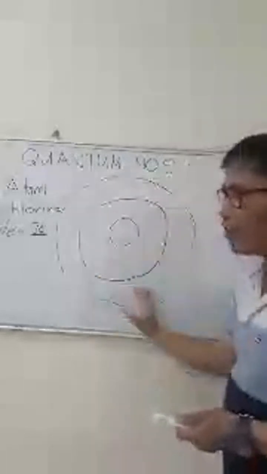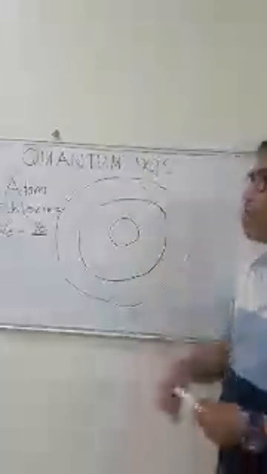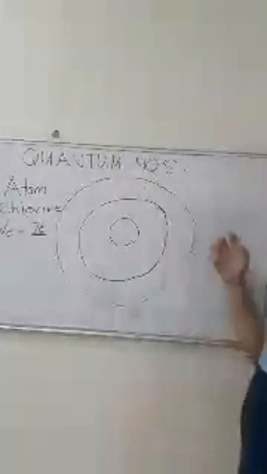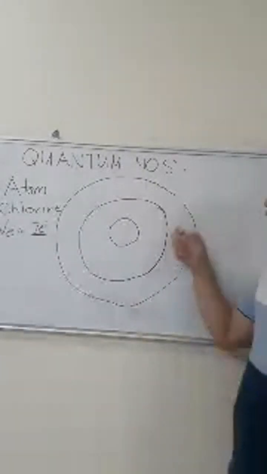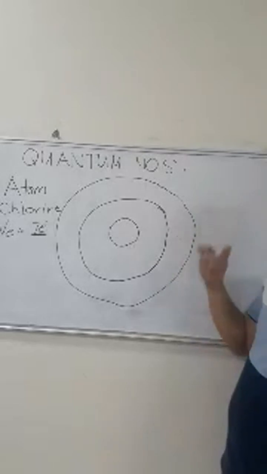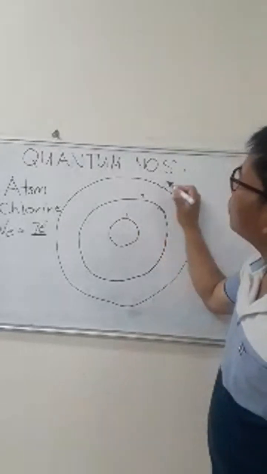Okay, the shells are the orbits. For example, chlorine belongs to period number 3, so there are 3 shells of chlorine. This is now our example. Shell number 1, shell number 2, and shell number 3.